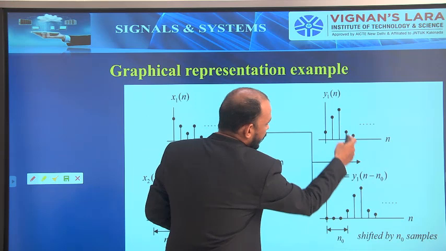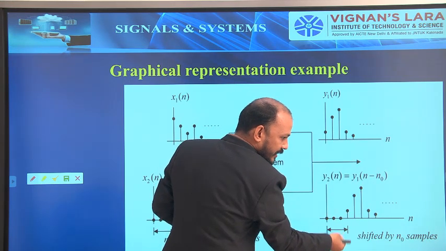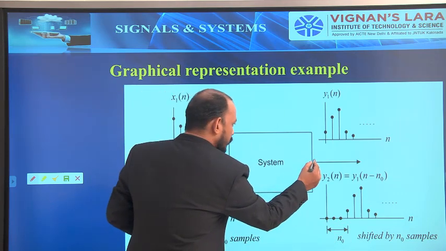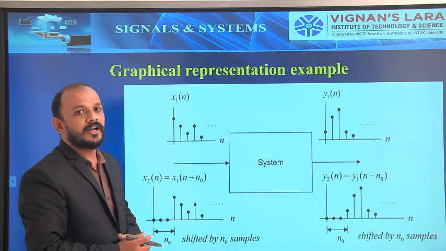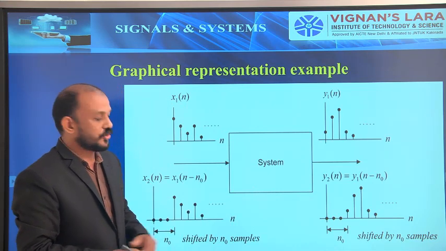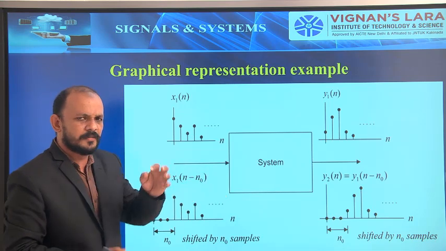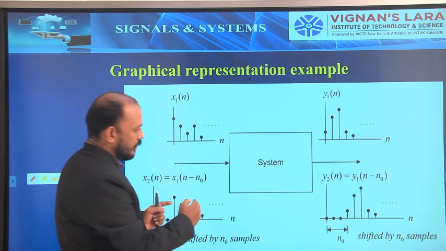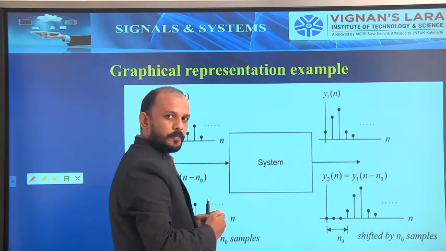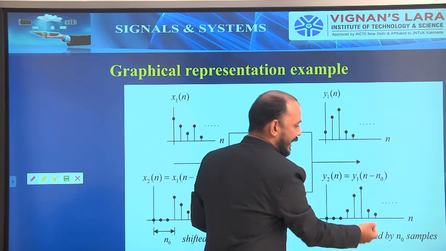That is, the output of the delayed input is same as the delayed output. Then this is an example of a time invariant or shift invariant system. Simple logic. The input is delayed by n0 samples, and the output is also the delayed output by n0 samples.